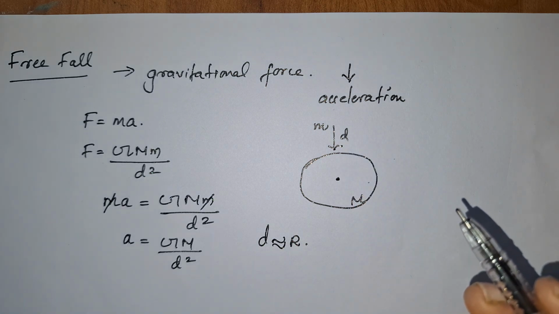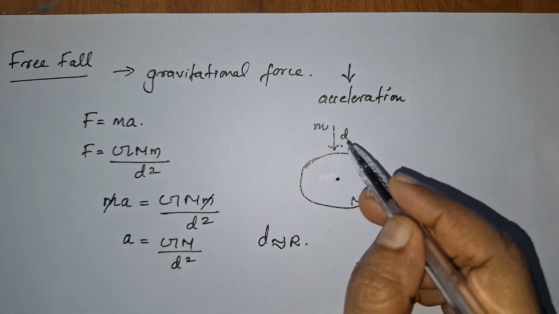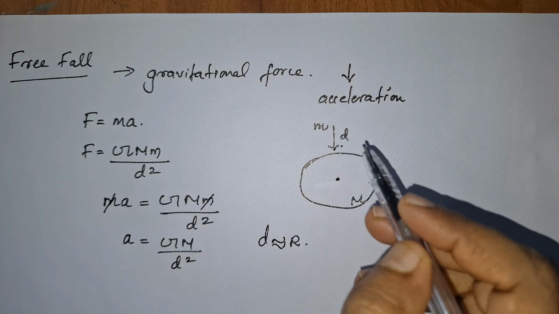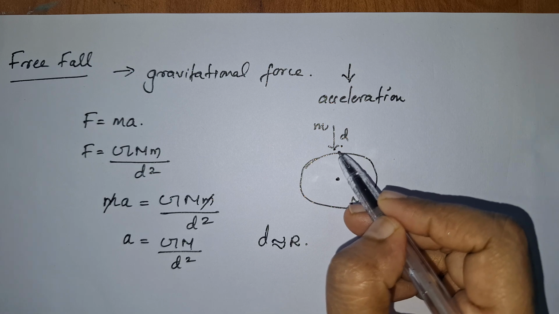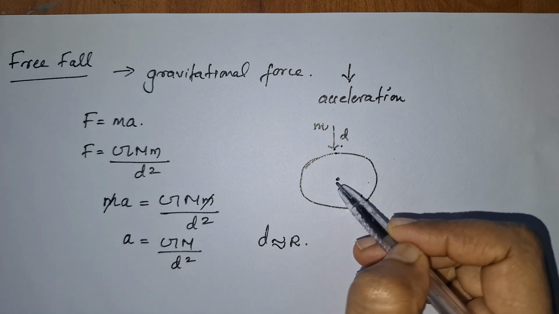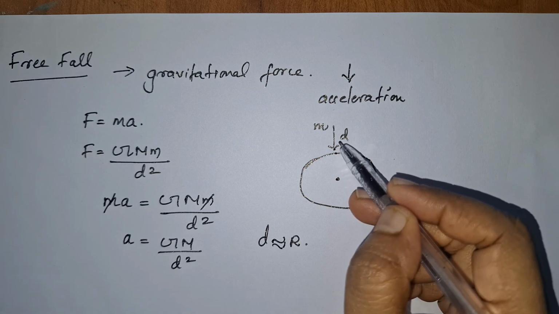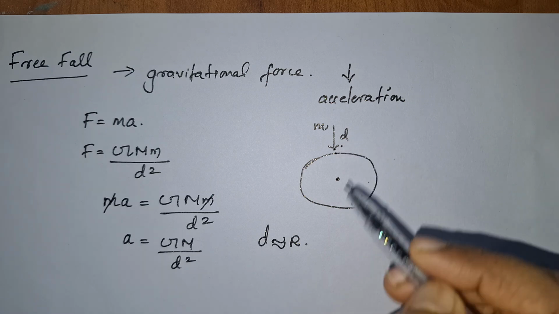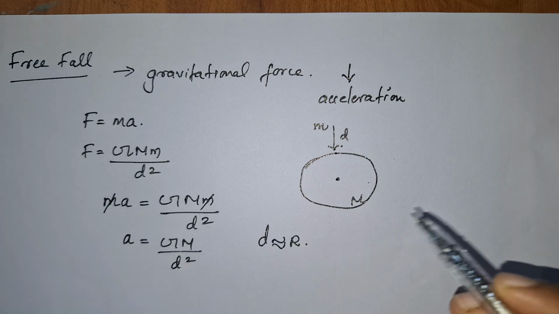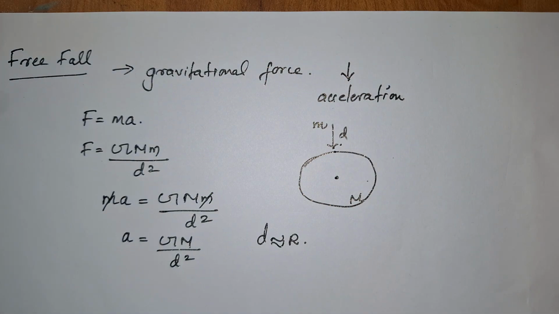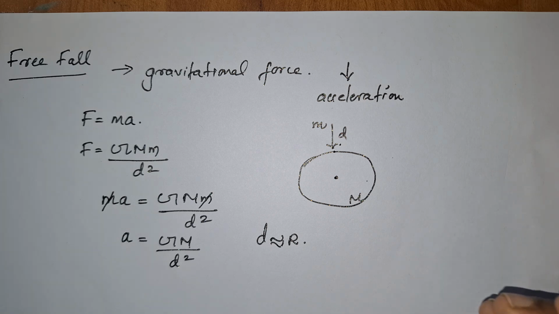Then this d can be approximated to capital R. Suppose the object is exactly on the surface of earth, this distance will become exactly equal to R. When it is a little bit more than that, we can consider it as R only, because when we compare d and R, this d will be very small compared to the radius of earth, because the radius of earth is a large distance.